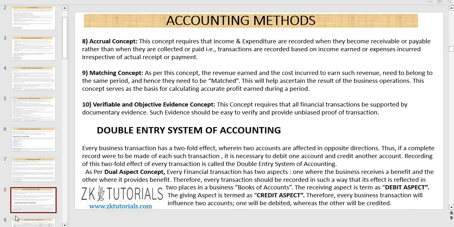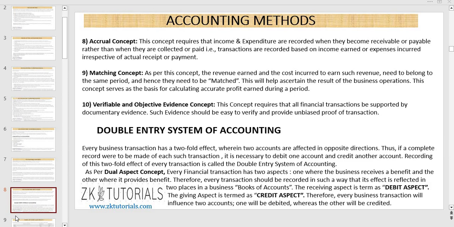Next, matching concept. This concept states that the revenue earned and the cost incurred to earn such revenue need to belong to the same period and hence they need to be matched. This will help ascertain the results of the business operations. This concept serves as the basis for calculating accurate profit during the period.